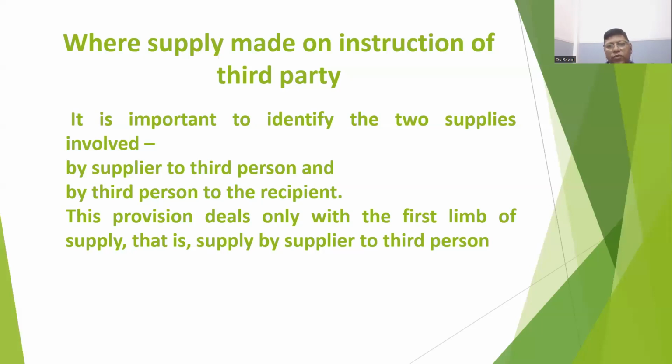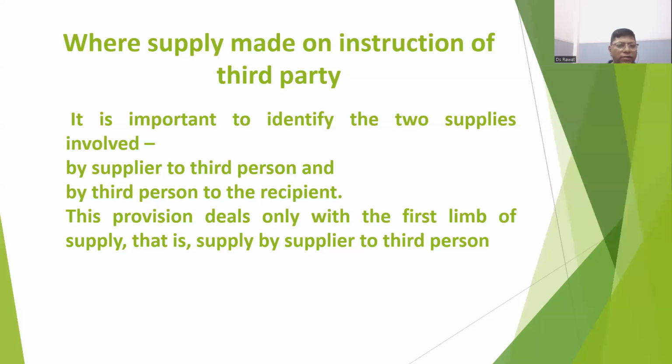So what is this transaction? In this transaction, there are two supplies. First, we understand this transaction. X in Delhi is asking his supplier at Mumbai to deliver the goods to his customer in Haryana. So goods are actually moving from Mumbai to Haryana, but the law does not say so. Law says that there will be two movements.